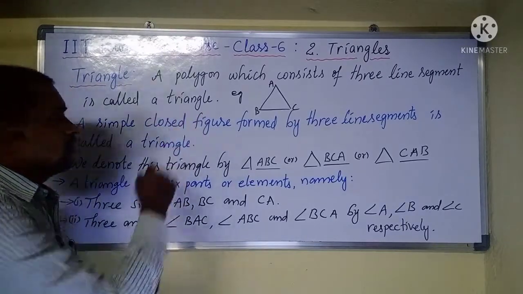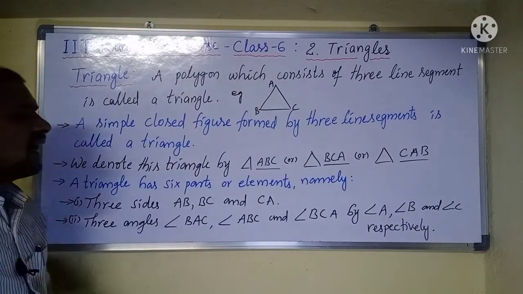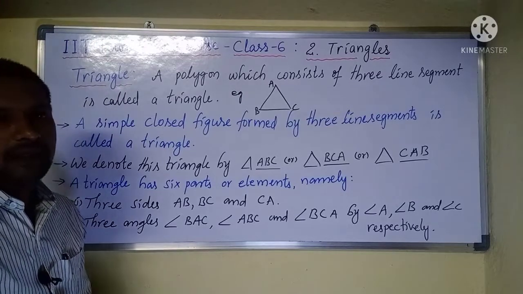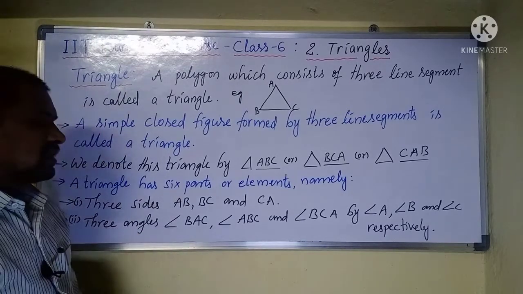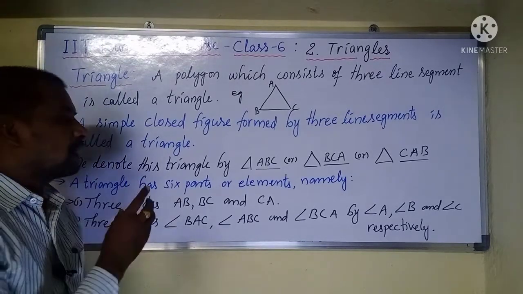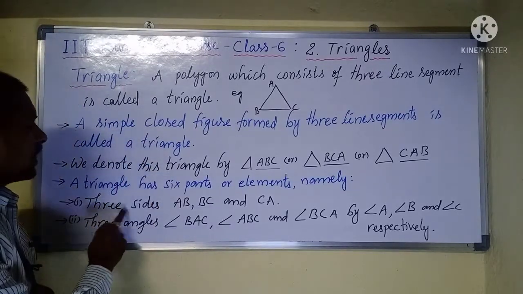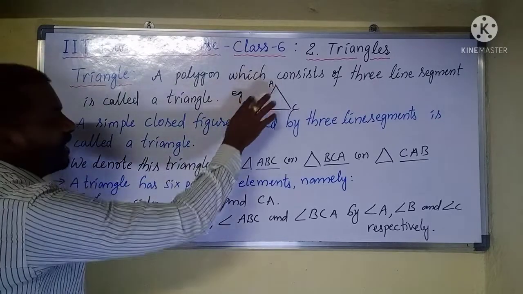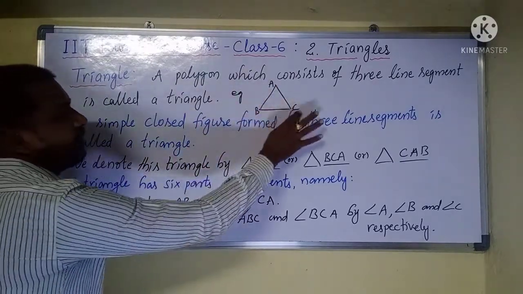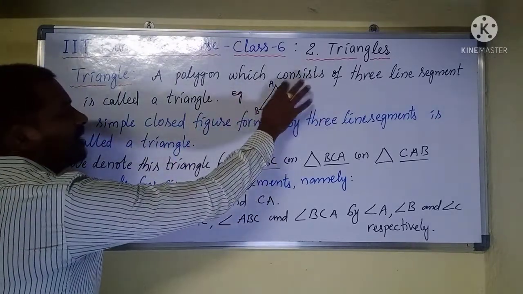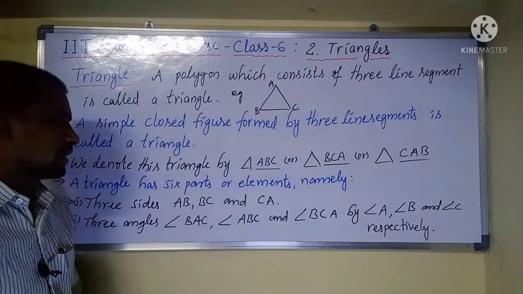Then a triangle has six parts or elements. What are the parts of a triangle? Three sides: side AB, side BC and side CA. These are the three parts.